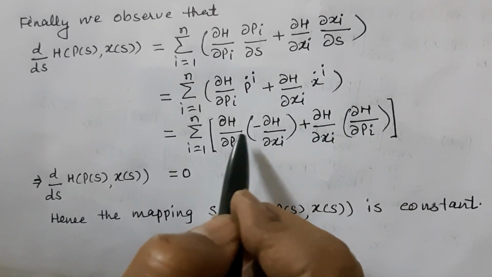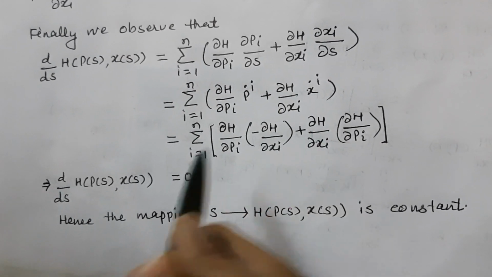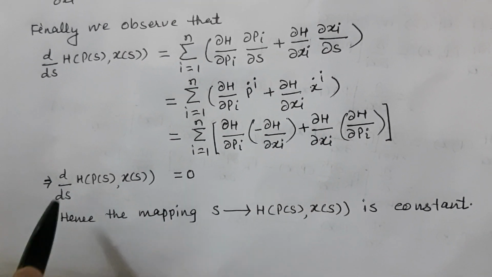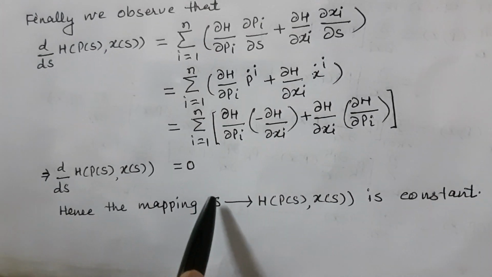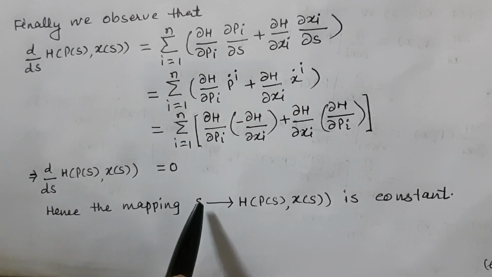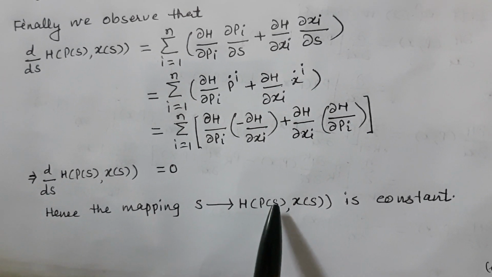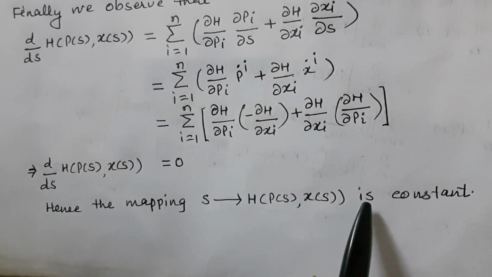Substituting these values, the minus value and plus value cancel and the sum is equal to 0. Hence the mapping s tends to H(p(s), x(s)) is constant.